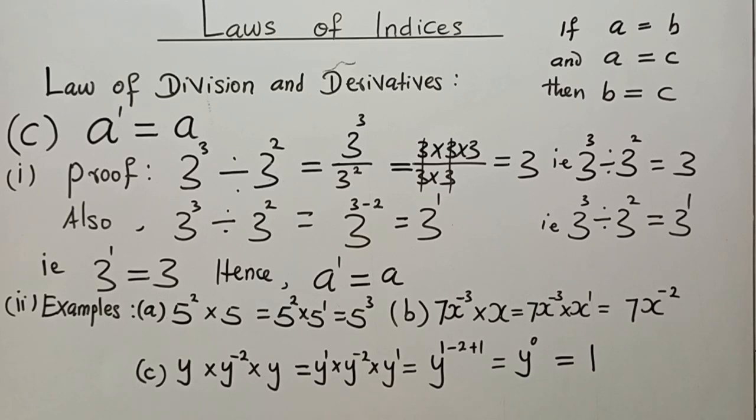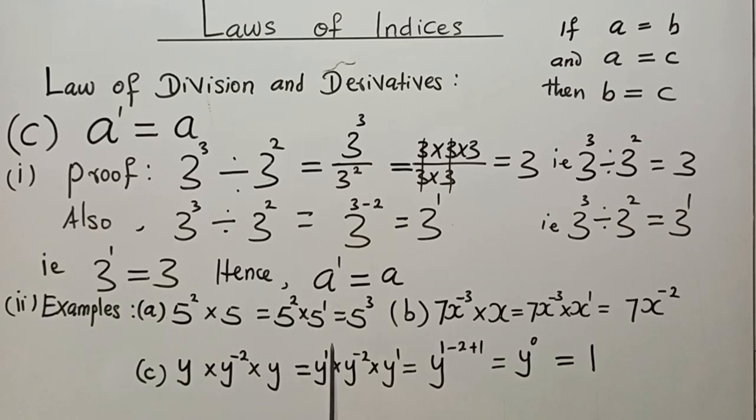Now it has become clearer, and we can now apply one of the laws we learned earlier, the law of multiplication of indices, not even its derivative.